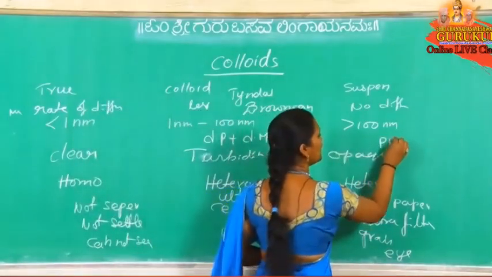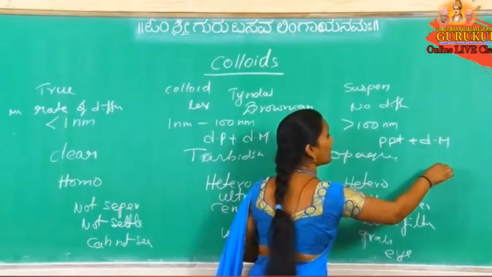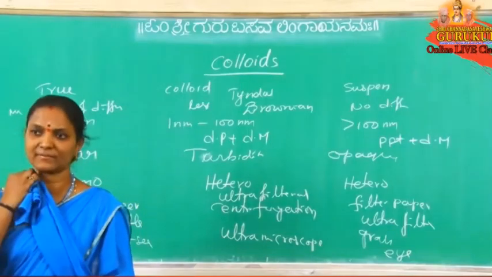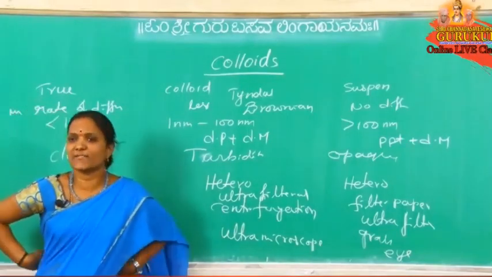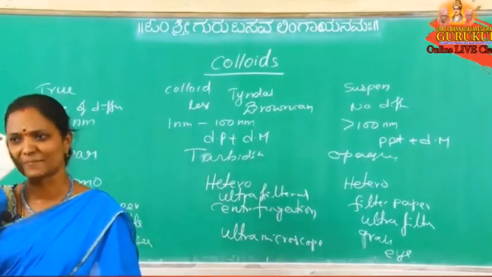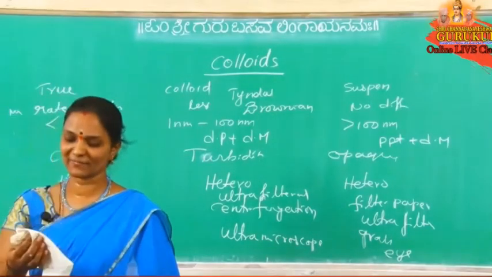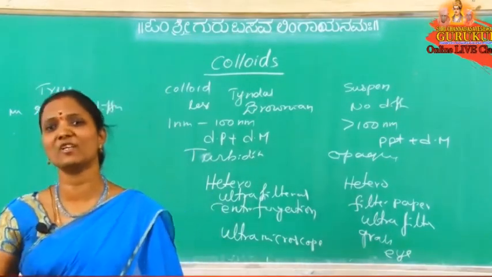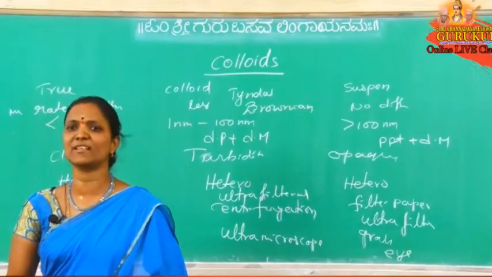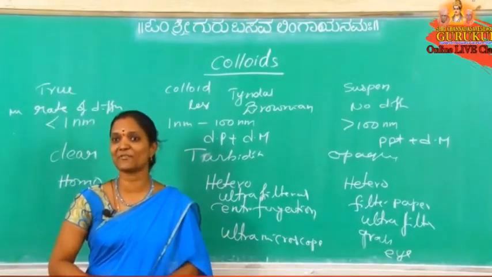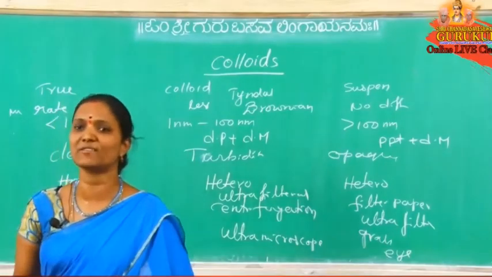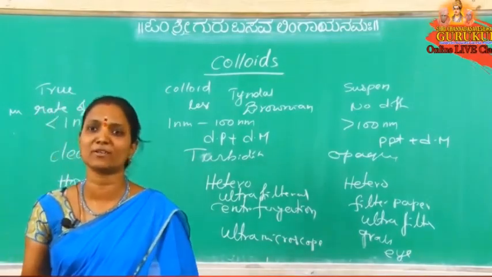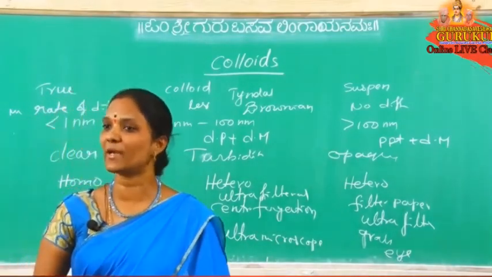For suspensions, we use precipitate plus dispersion medium. Different types of precipitates we can take. For example, an aluminum salt is treated with sodium hydroxide. Does it give a precipitate or not? Remember, we learned the properties of sodium hydroxide, and aluminum in the p-block, and also in practicals. Aluminum salt treated with sodium hydroxide gives a white precipitate of aluminum hydroxide, but when excess sodium hydroxide is added, it dissolves due to the formation of sodium meta-aluminate.